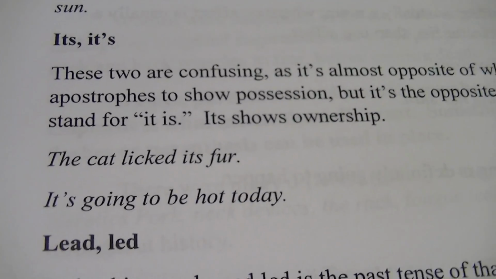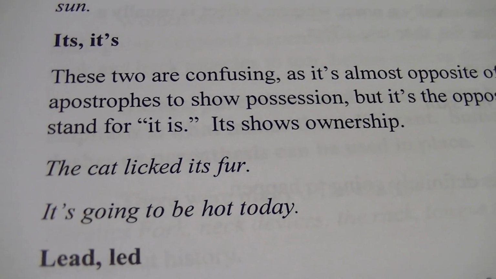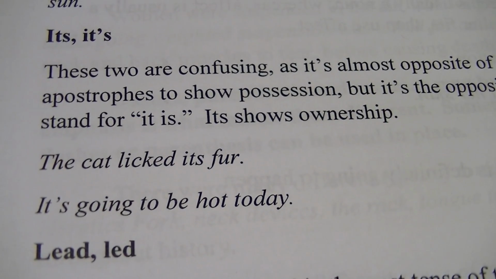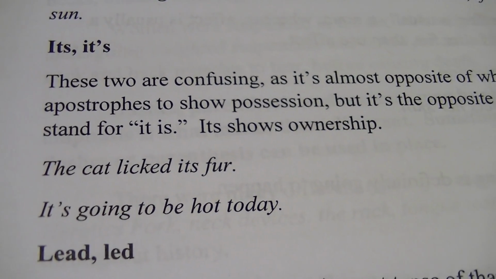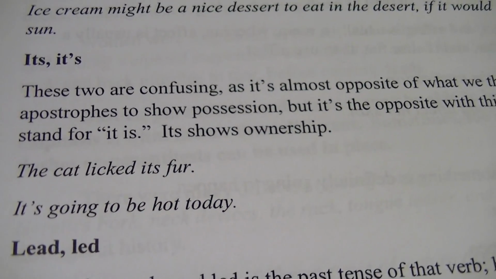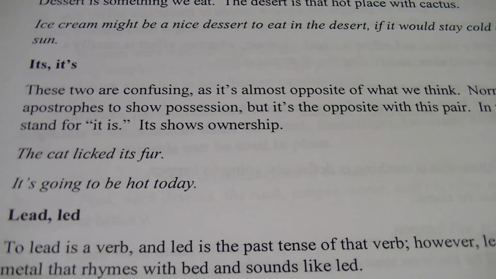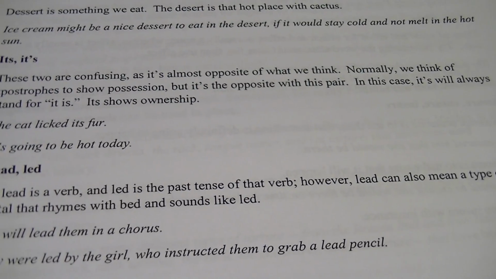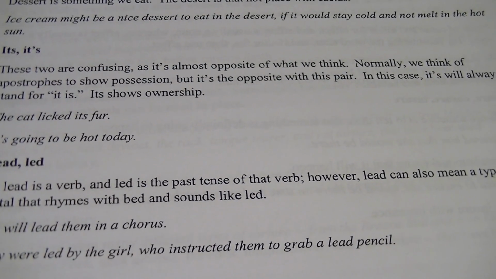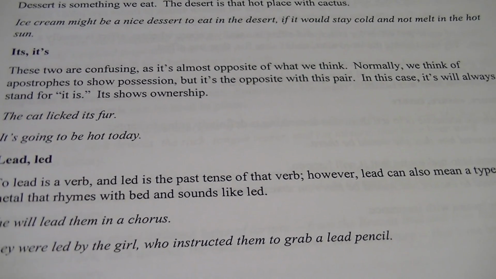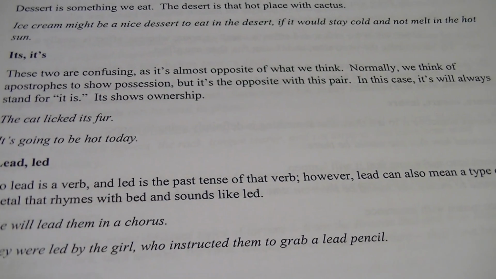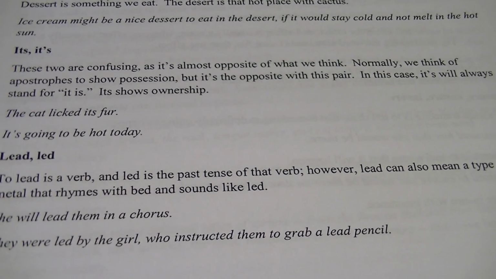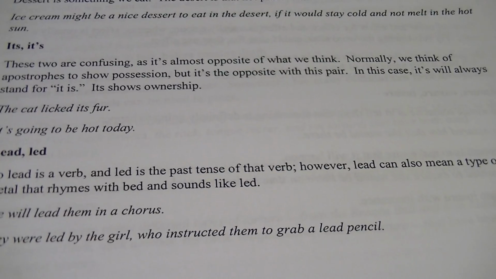All right, it's versus its. People love to confuse these. The way it's so confusing is it's almost opposite of what we normally think of. Normally, we think of apostrophes to show possession, but it's kind of the opposite with this pair. In this case, IT apostrophe S will always stand for it is.